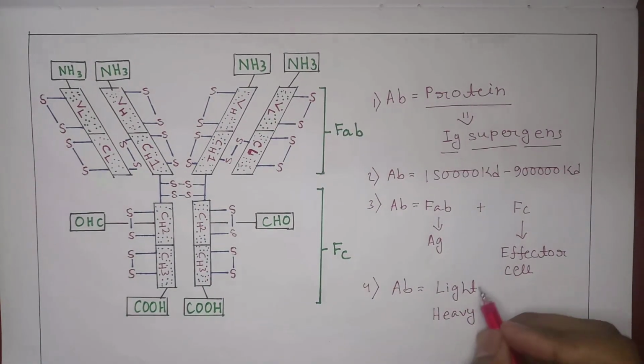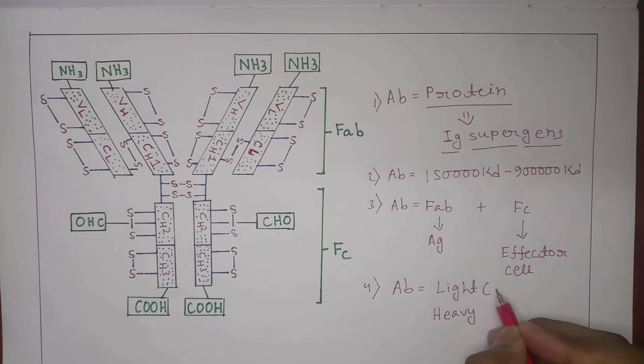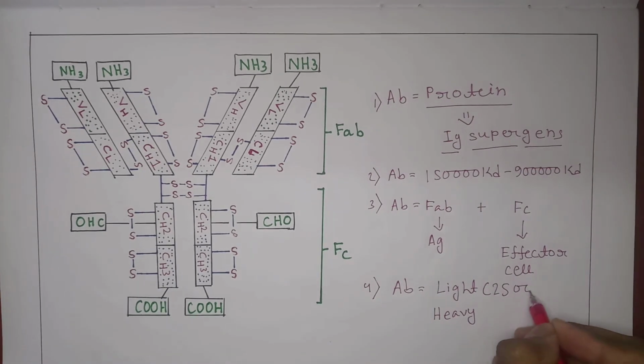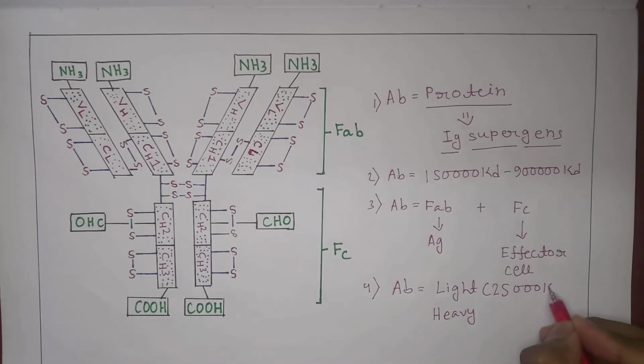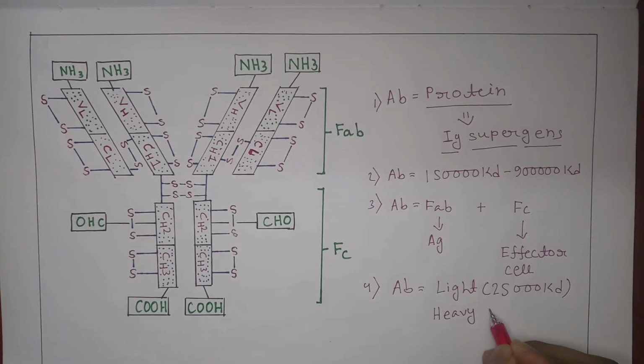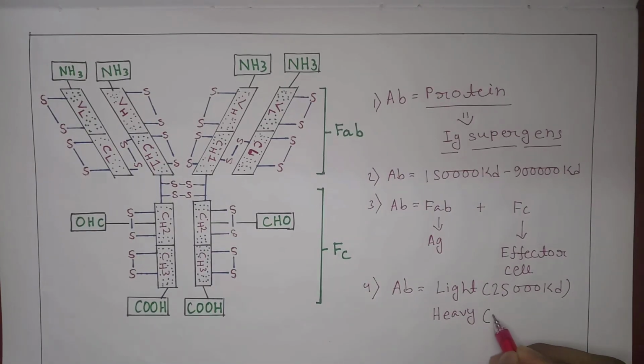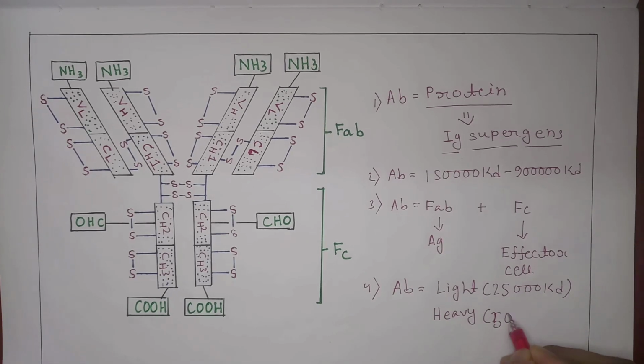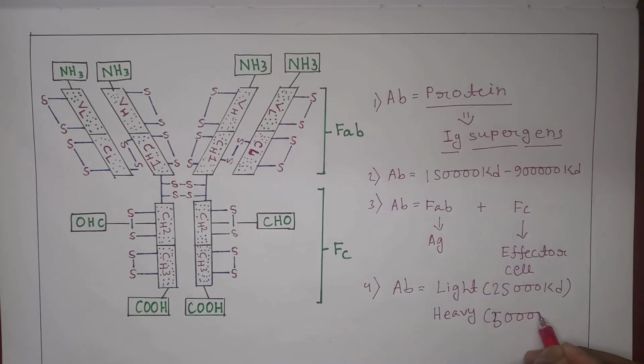The weight of the light chain is about 25,000 kd, and the heavy chain molecular weight is 50,000 kd.